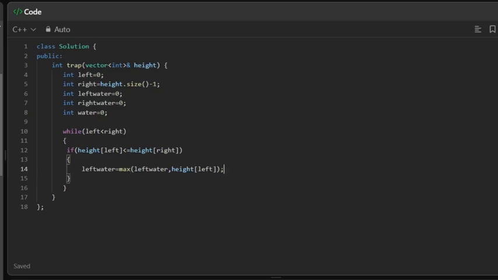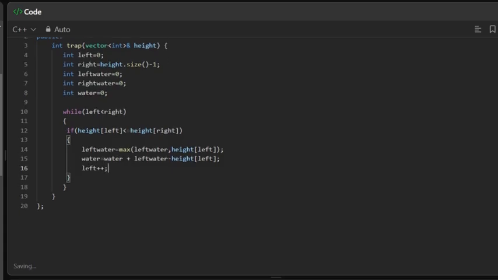Left water contains the maximum value between them. So water is equal to the initial water plus the difference between the left water and height of left. After doing that, increment the left.